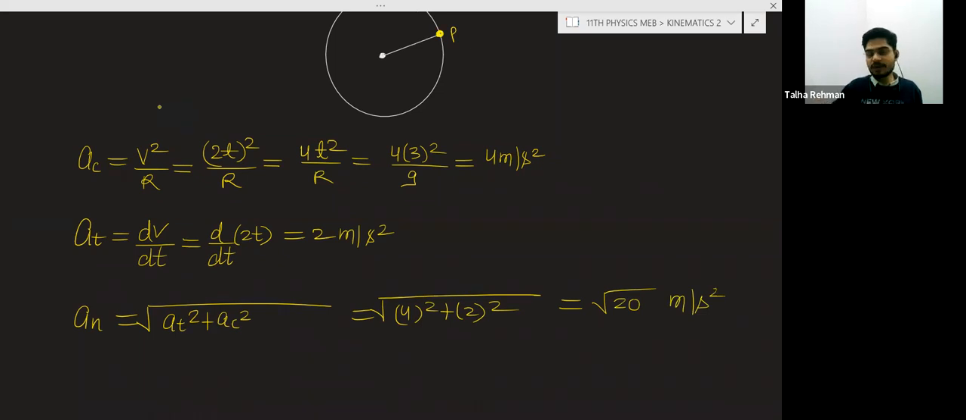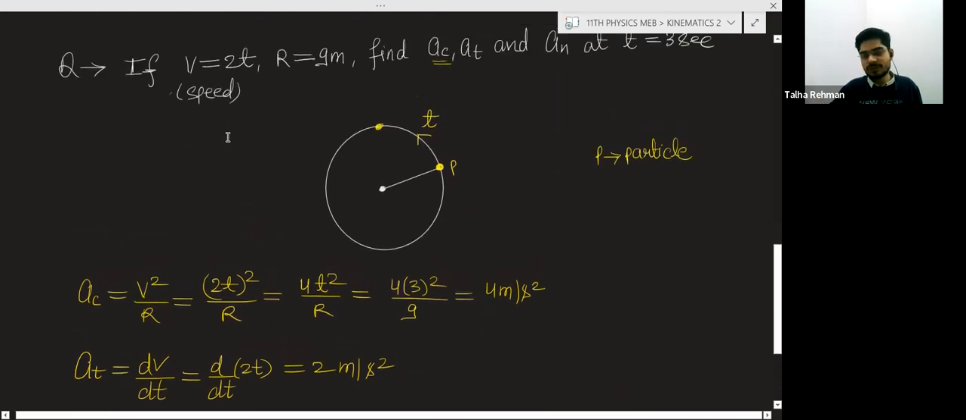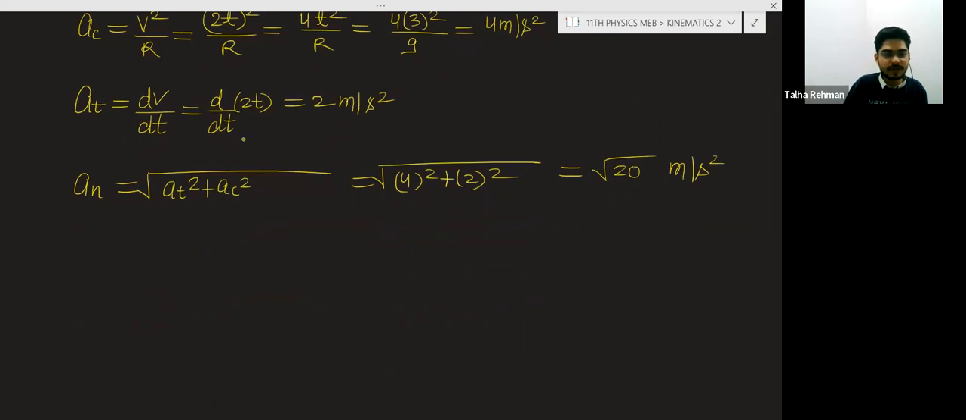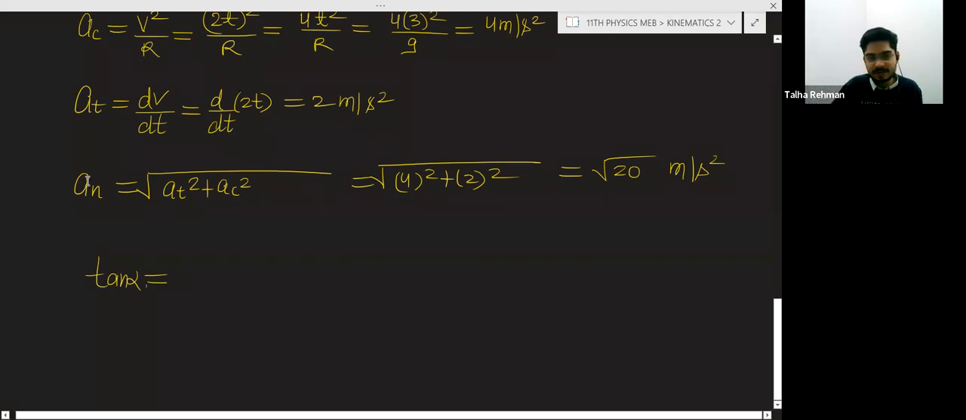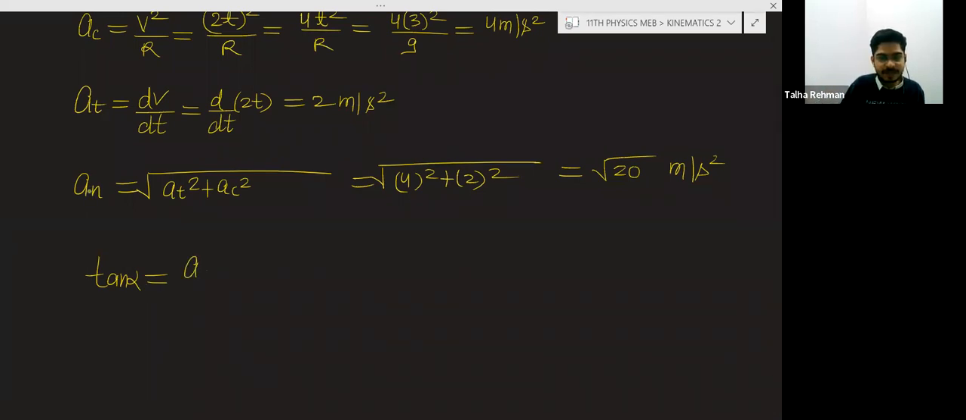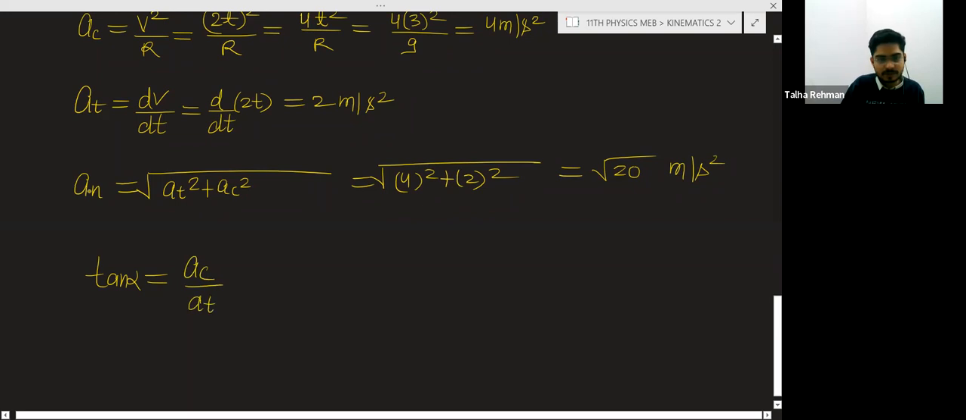Now if you want to solve this question without the diagram, you can simply find tan alpha. What will be alpha? Alpha is the angle of the resultant with the tangential acceleration, that is given by a_c by a_t. So what is a_c? a_c is 4, a_t is root 20.